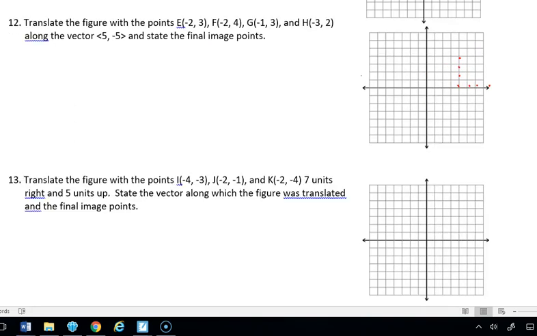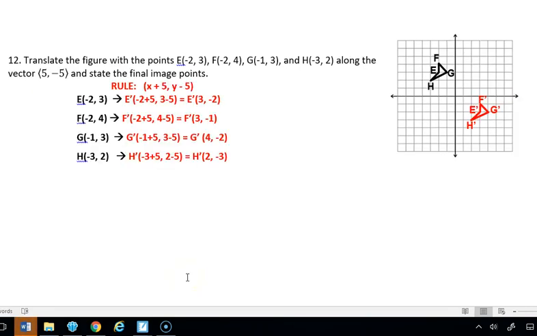Number 12 says translate the figure with the points E, F, G, H along the vector 5, negative 5, and state the final image points. Now we know this means x plus 5 and y minus 5. So here again, we're going to add 5 to all of our x values, and we're going to subtract 5 from all of our y values. So when we do that, we get E prime, F prime, G prime, and H prime. And when we plot these again, we should be able to see that this image moved 5 to the right and 5 down. And that's exactly what happened to each of our points.